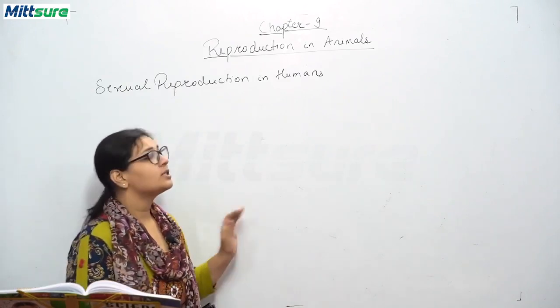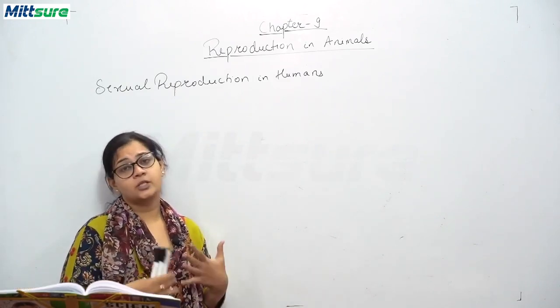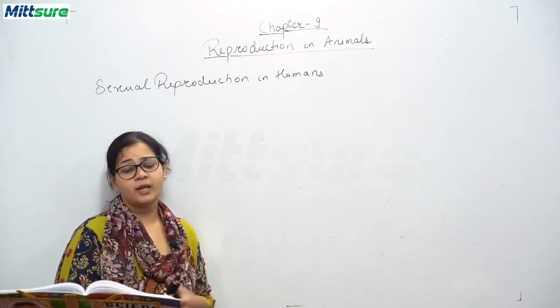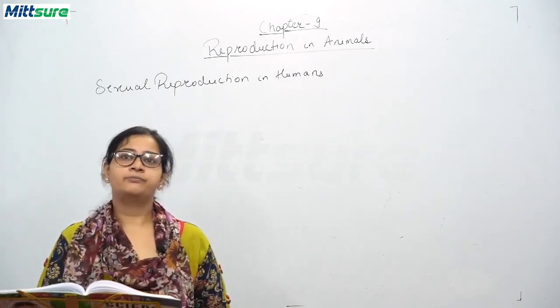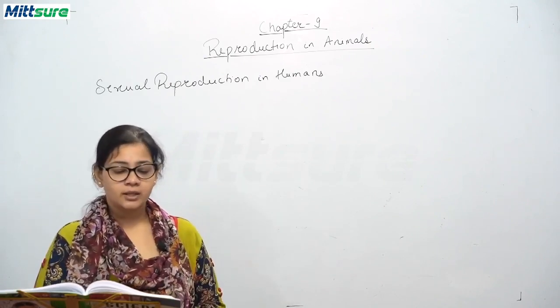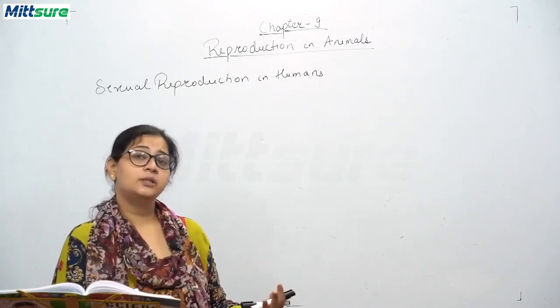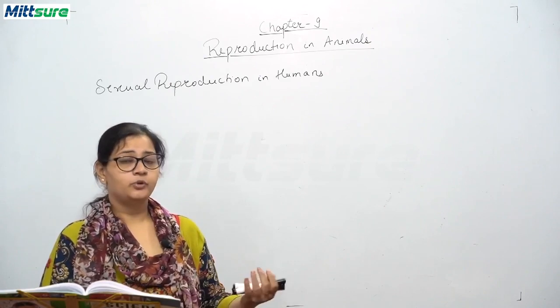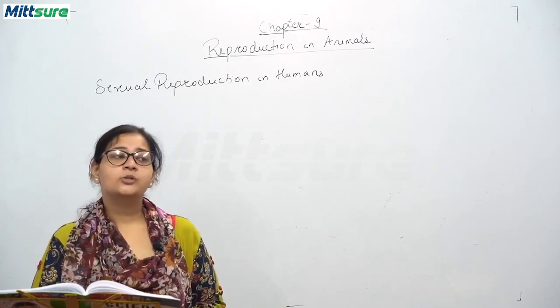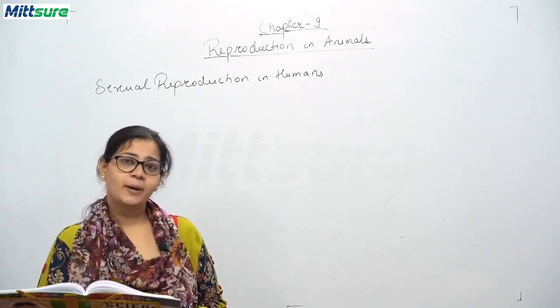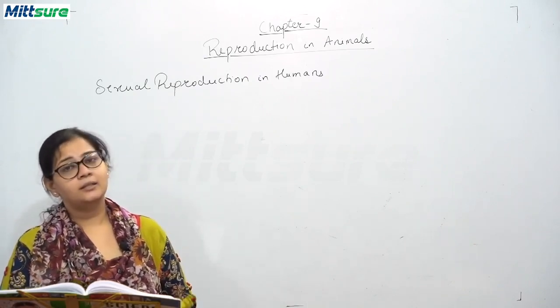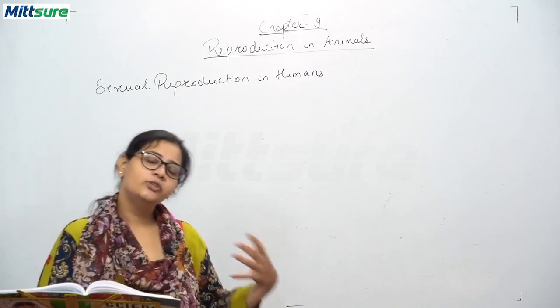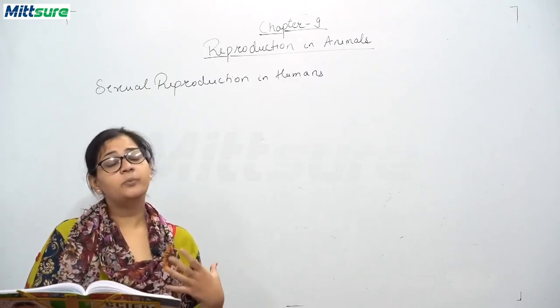Okay. Now this is about the natural process of fertilization and development of an embryo. But कुछ females or some may have this problem that they are not able to give birth to a child. So there is a technique developed by scientists called in vitro fertilization, and we will be discussing this in vitro fertilization and the test tube babies.